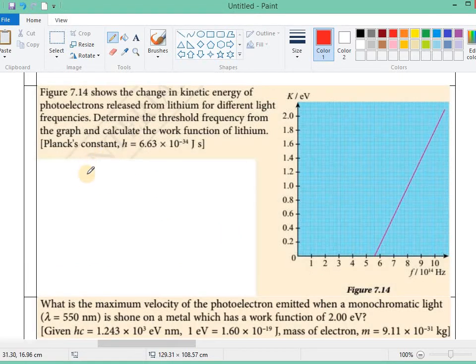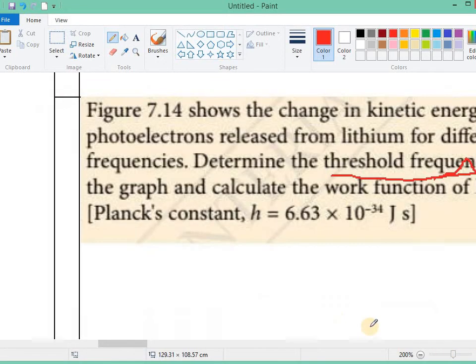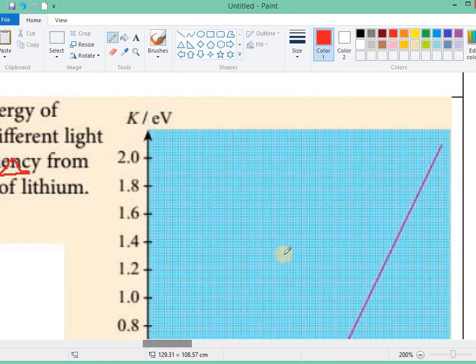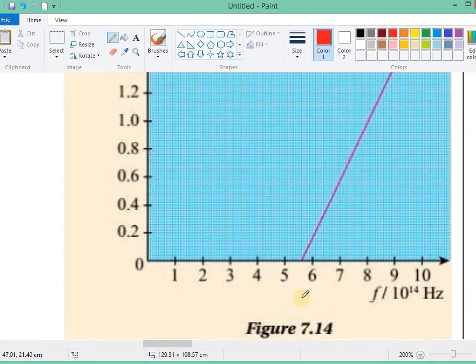Okay, next, figure 7.14 shows the change in kinetic energy of photoelectrons released from lithium for different light frequencies. Determine the threshold frequency from the graph and calculate the work function of lithium. So first, determine the threshold frequency. We can see it from the graph. This is the minimum frequency that can make the electron escape. So over here, this is the threshold frequency.